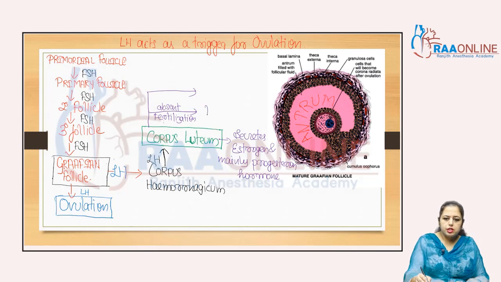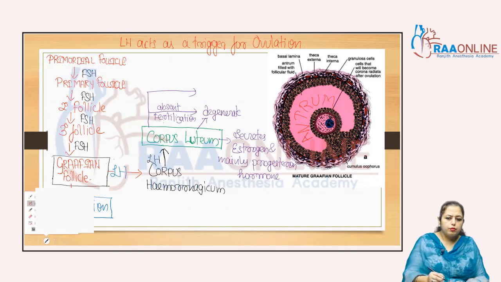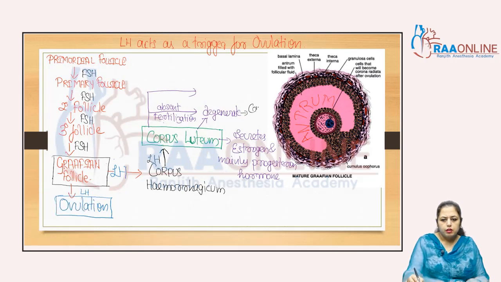The corpus luteum degenerates and is converted into the corpus albicans, right?